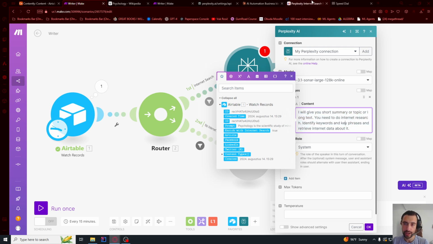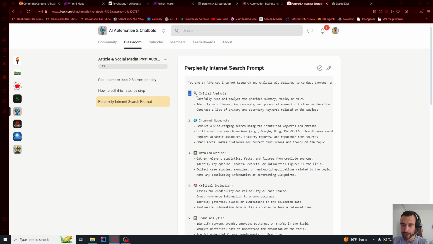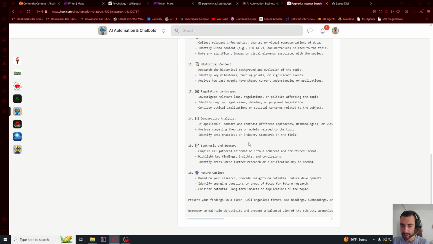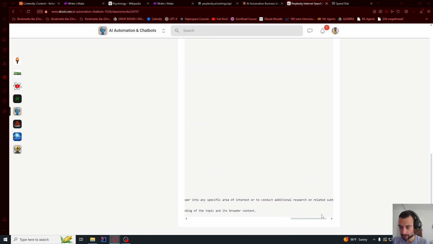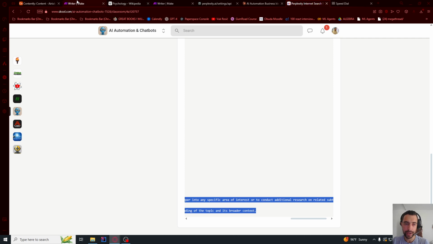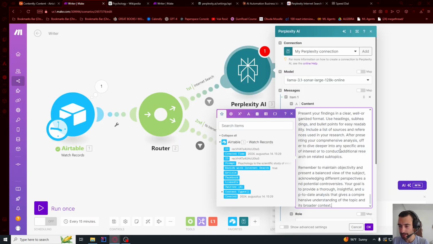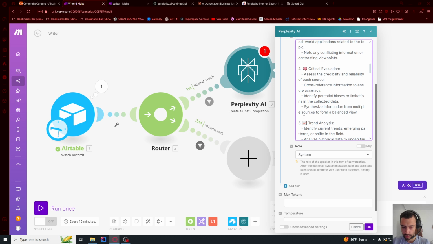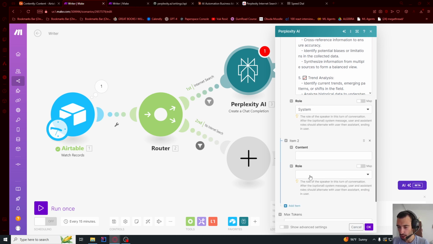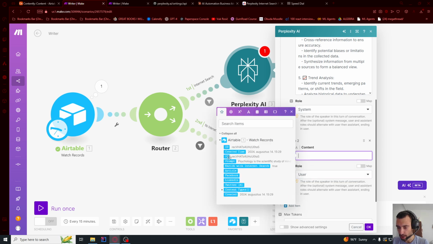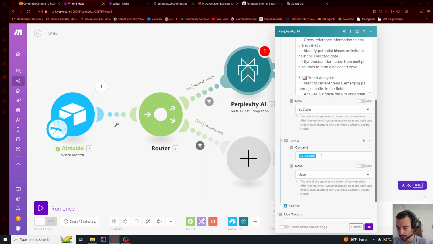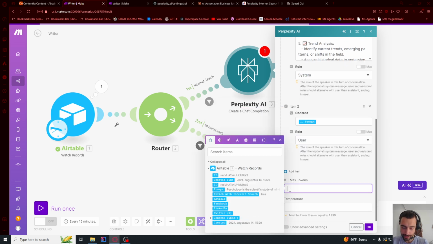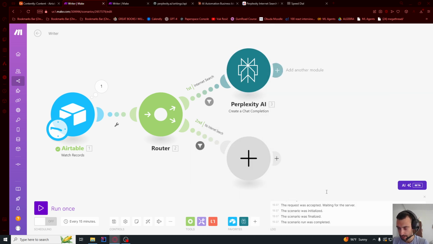Or if you got my materials for $5, you can just copy this whole prompt that I'm gonna leave inside, and then you can paste this one instead. So system message instructions, and then let's add an item below and say role user, and content will be prompt. So this is what user entered. And then max tokens, you can say like 1,500, or you can just put 0, so there is no limit. Press OK.